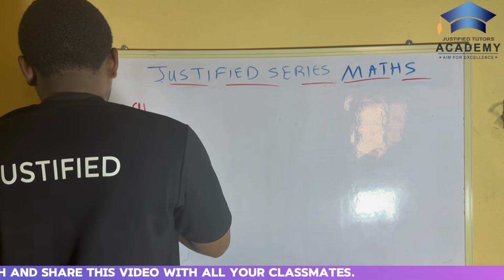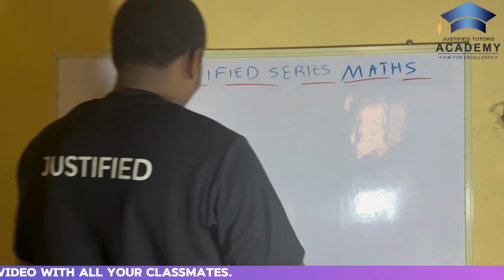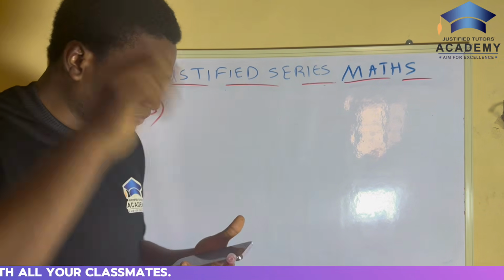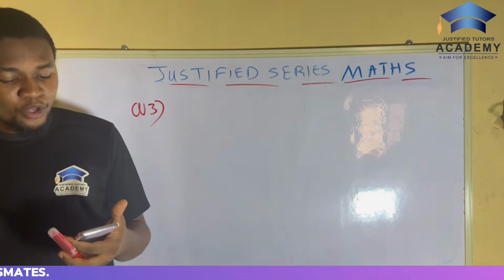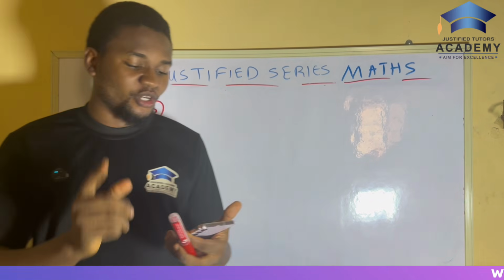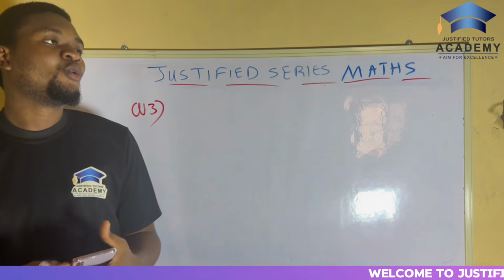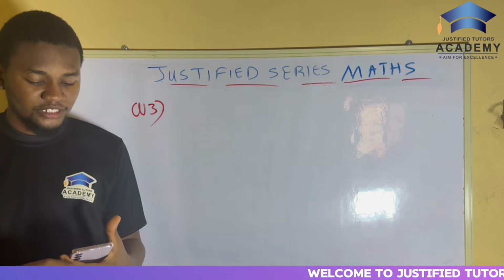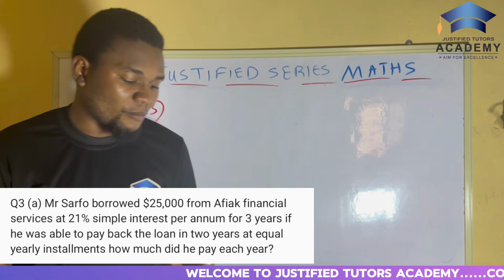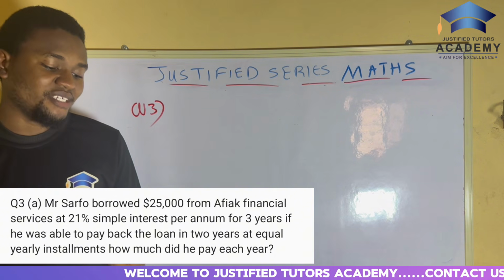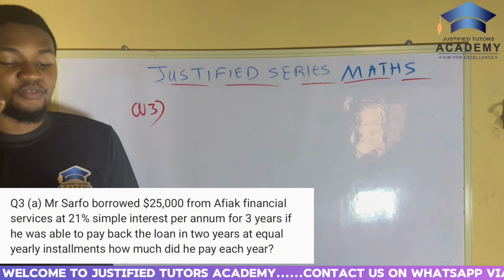All right, so now question number 3. Question 3 says, on your screen, everybody, Mr. Safo borrowed $25,000. Now we are in simple interest, so you have to pay attention to every single thing. Mr. Safo borrowed $25,000 from Afiac Financial Service at 21% simple interest per annum for 3 years.